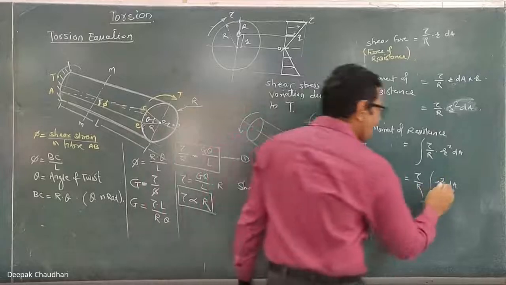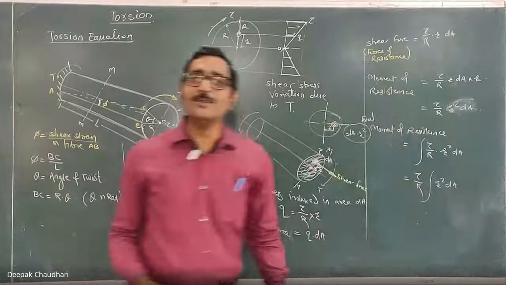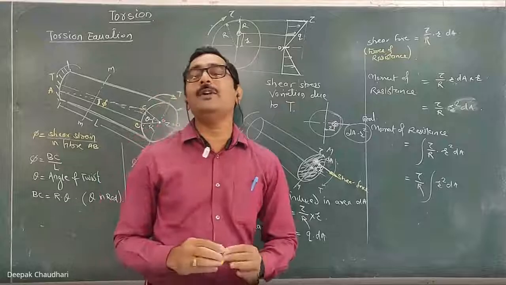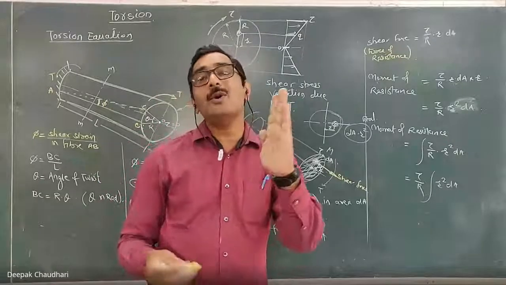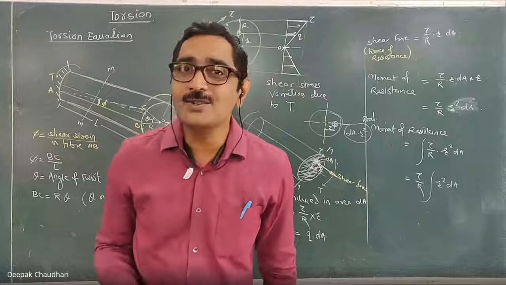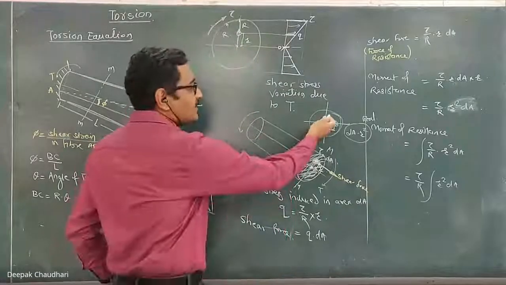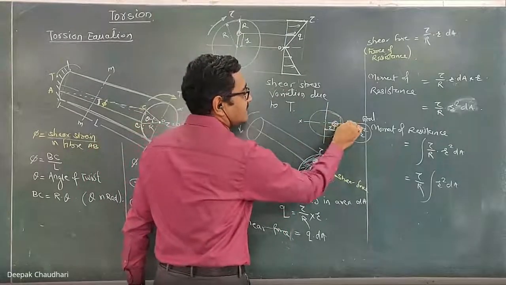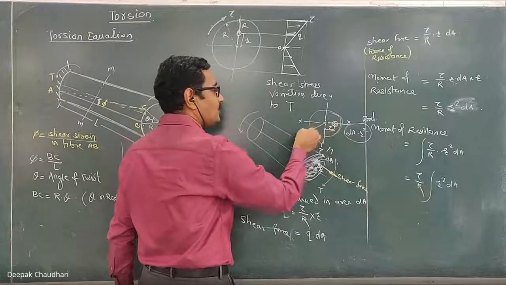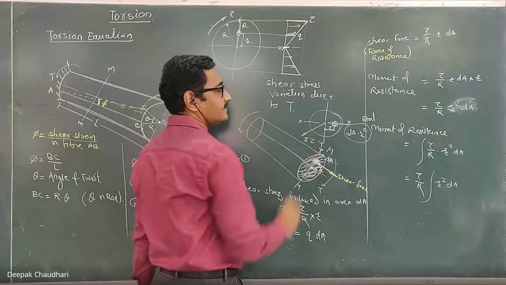This is known as the polar moment of inertia. Polar moment of inertia is nothing but the moment of inertia of a cross section about an axis perpendicular to that cross section. For a circular section, if you consider this as the x-x axis and this as the y-y axis, the polar moment of inertia is the moment of inertia about the z-z axis.